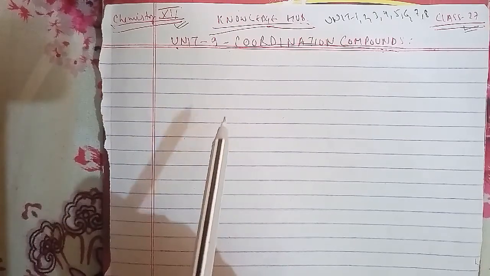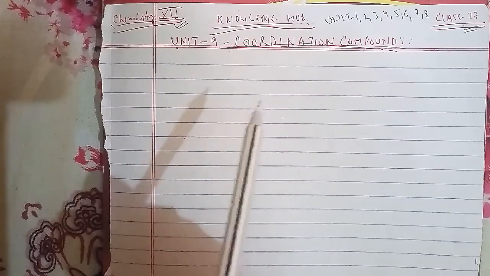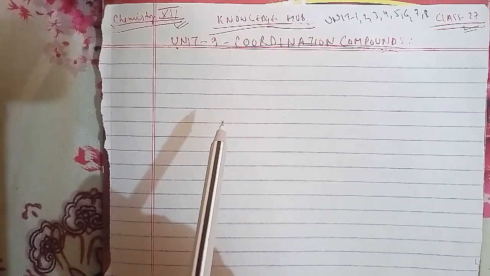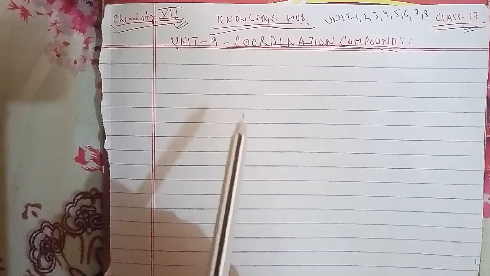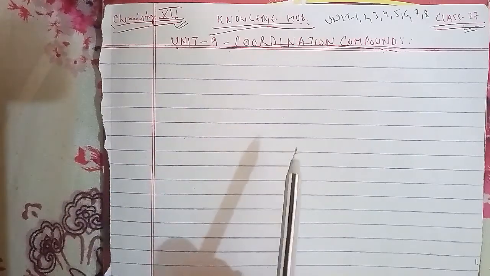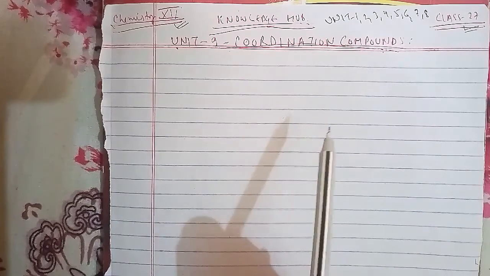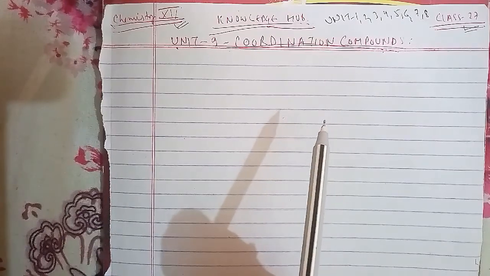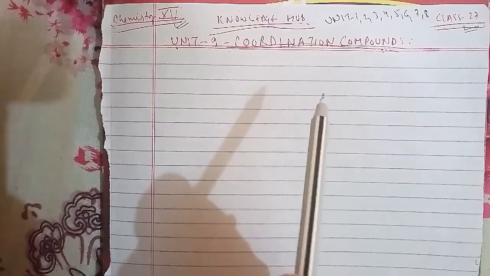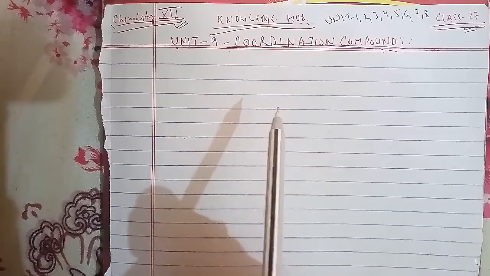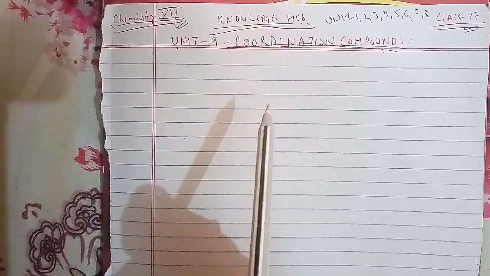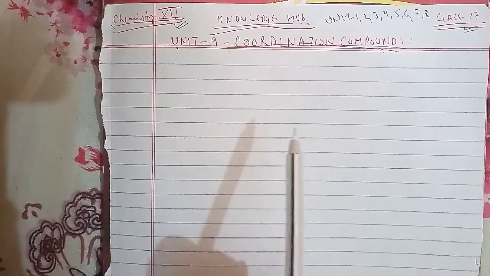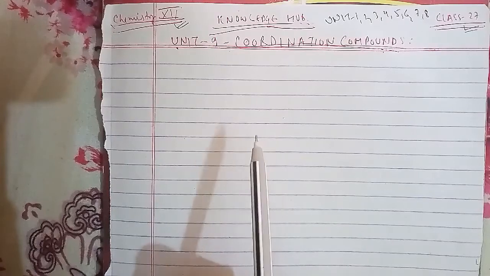Another is the 15th question, describe the oxidizing action of potassium dichromate and write the ionic equation for its reaction with iodide, iron(II) solution and H2S as well. Another question we have is the 16th question, describe the preparation of potassium permanganate. How does acidified permanganate solution react with iron(II) ions, SO2 and oxalic acid? Write the ionic equation for the reaction.